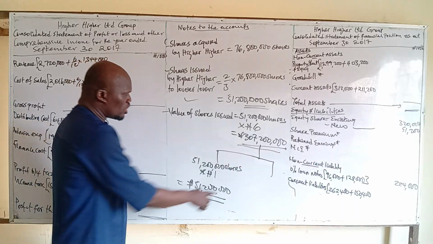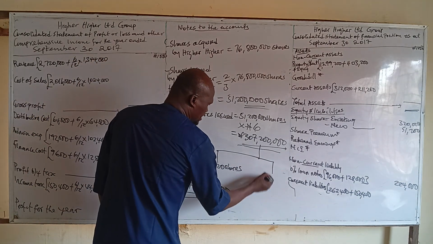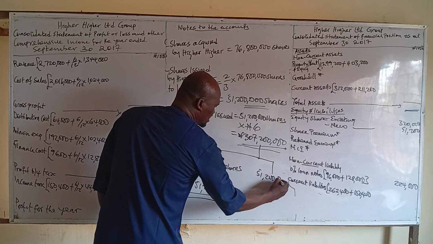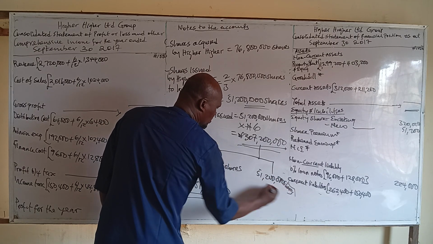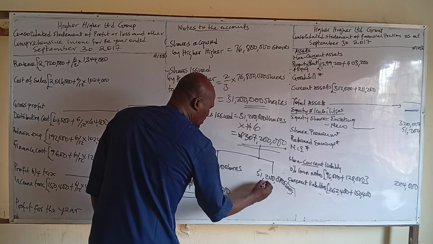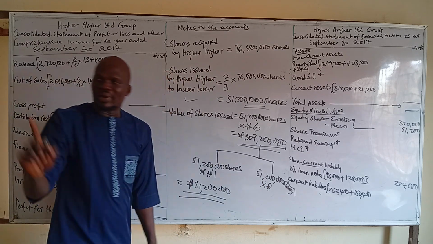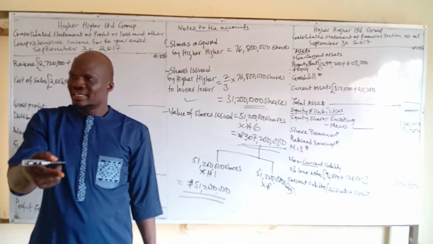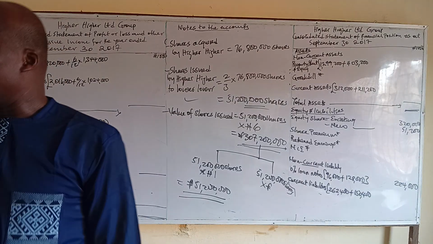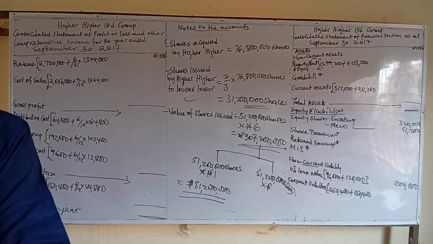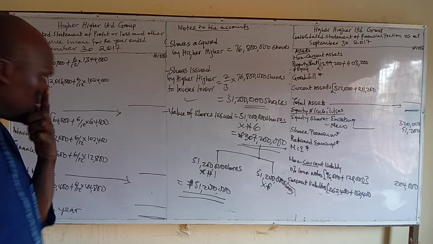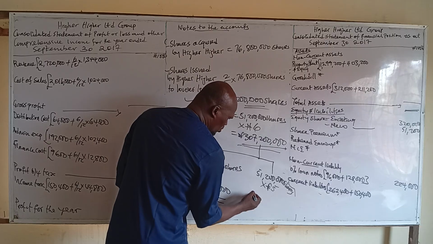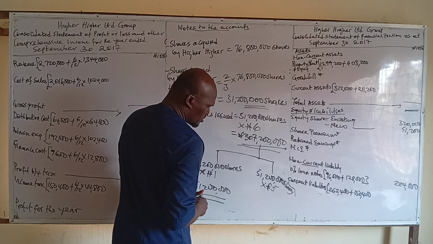It's not complete. So we now look at the other leg, which is same shares, 51,200,000 shares multiplied by what? 5 naira. Because the nominal price is 1 naira. Do you understand now? But the market price is 6 naira. So 6 naira is higher than 1 naira. So what's the difference between 6 naira and 1 naira? 5 naira. That 5 naira is the premium element. So what do we have here?